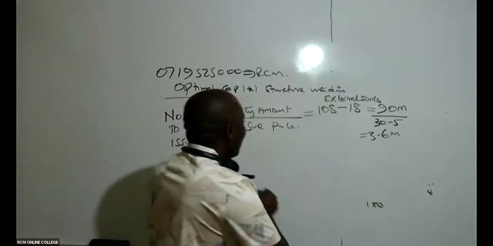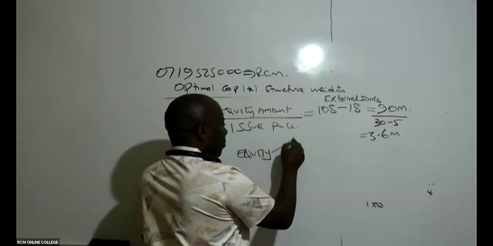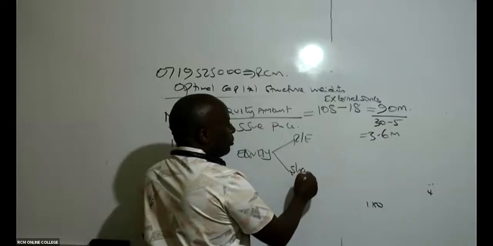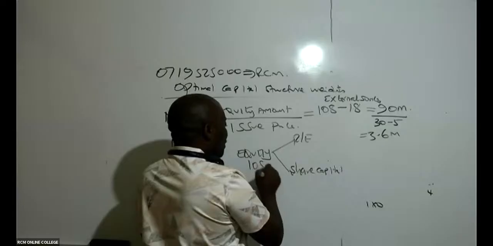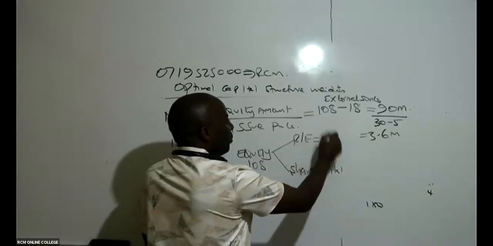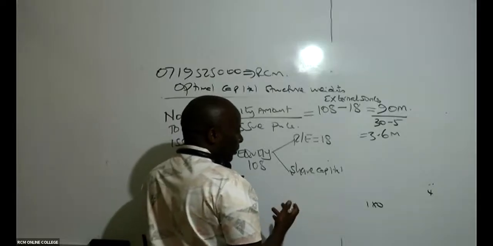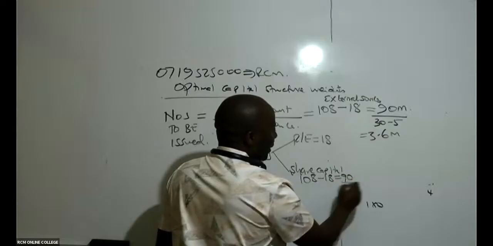But equity has two components: retained earnings and share capital. The total equity is 108, and retained earnings are 18. So how much do we expect from share capital? It will be 108 minus 18, which gives 90.